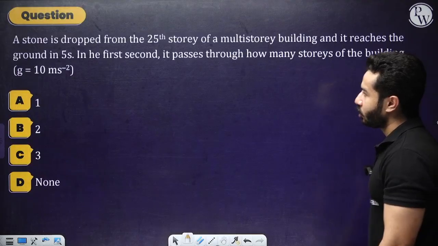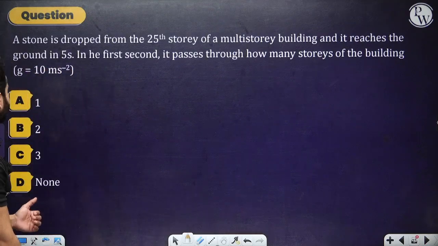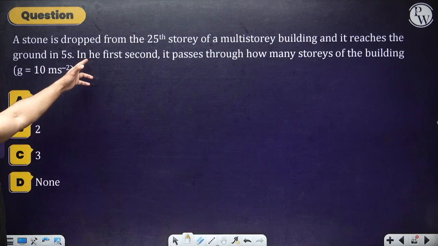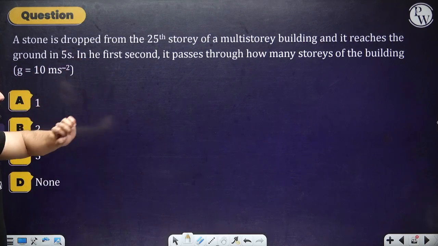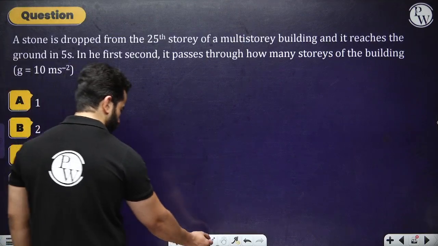A stone is dropped from the 25th story of a multi-story building and it reaches the ground in 5 seconds. In the first second, how many stories of the building does it pass through? All right, it's also not that difficult.